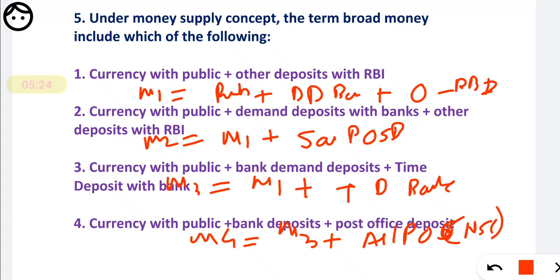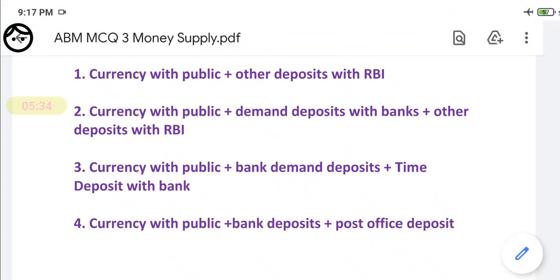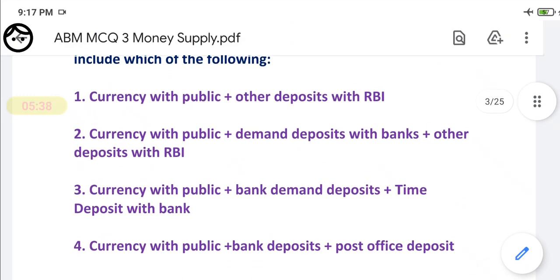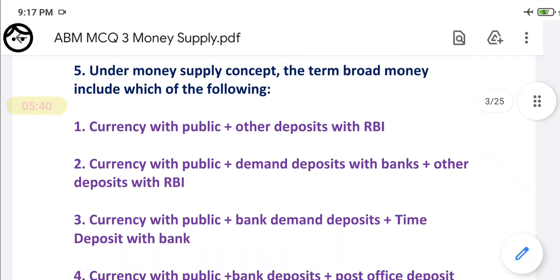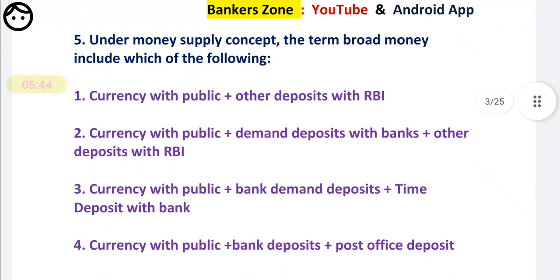That is basically you have to remember that for M1, M2, M3, four formulas are very important. Now see what they are asking in this question. What is M1? They are basically asking about the broad money. So M1 is the narrow money and M3 is the broad money. As I have already discussed with you the formula, what is M3? M3 includes basically M1 plus time deposits.